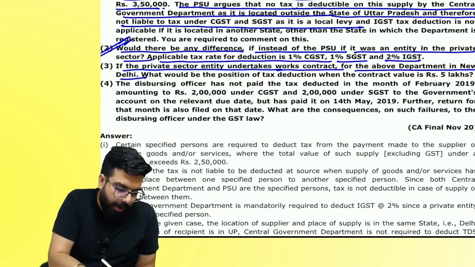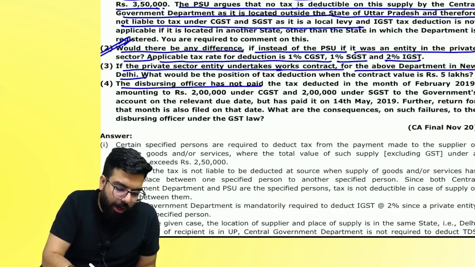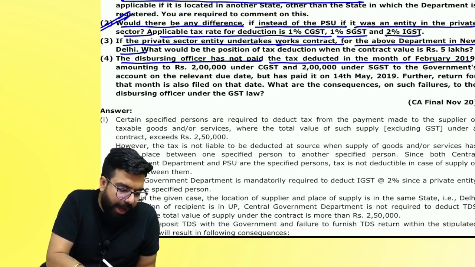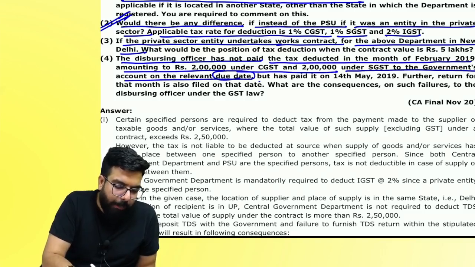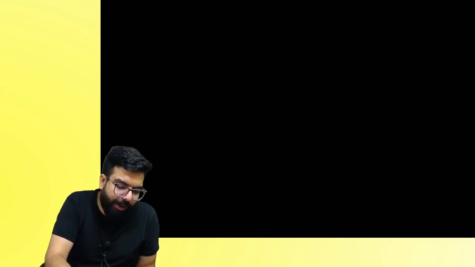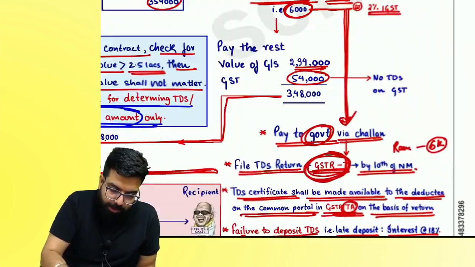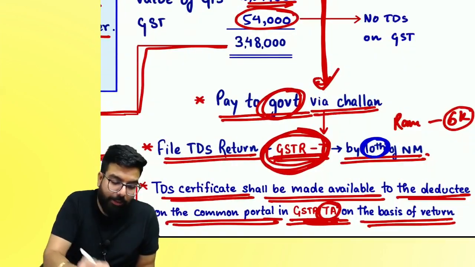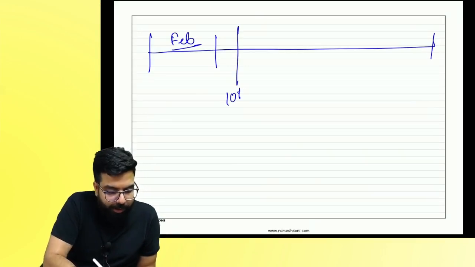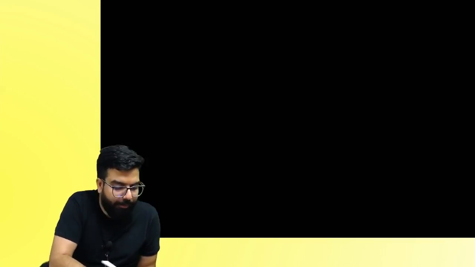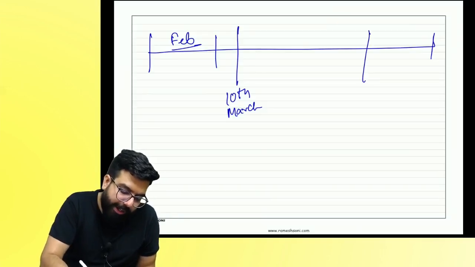Next. The disbursing officer has not paid TDS for the month of February amounting to 2 lakh under CGST and 2 lakh under SGST to the government on the relevant due date, but paid late. For the month of February, when do you have to pay? TDS should be paid by the 10th. You should have paid by 10th March. When did you pay? 14th of May.